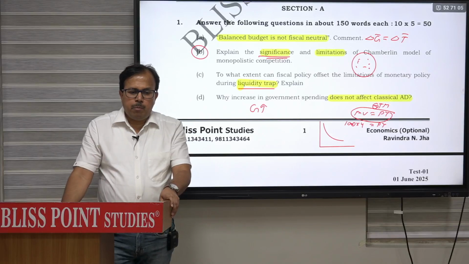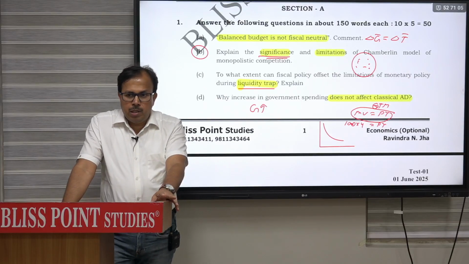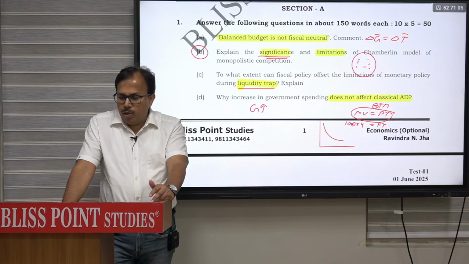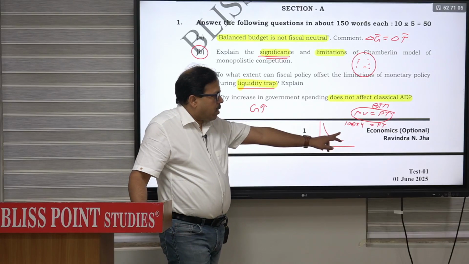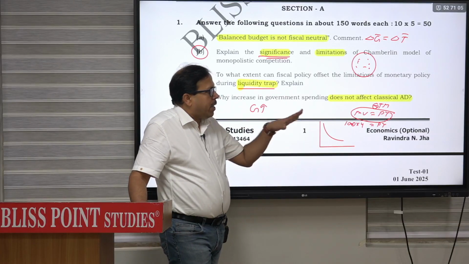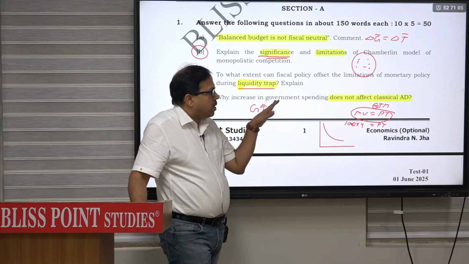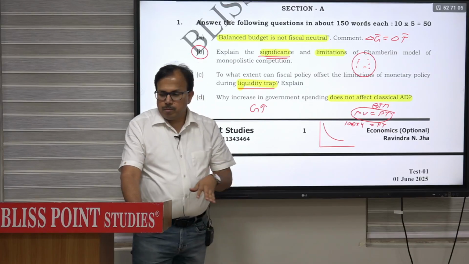Classical AD is derived from the quantity theory of money, that means without any reference to government expenditure. So naturally, when government expenditure changes, classical AD will not change. Classical AD changes because of a change in the quantity of money. But you have to elaborate why a change in government expenditure will not affect AD.